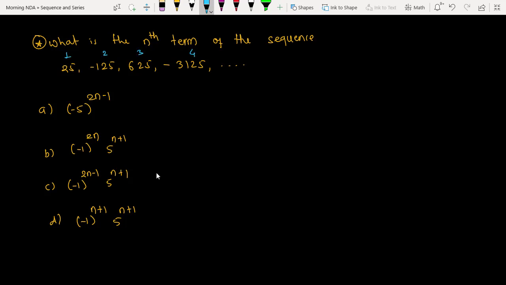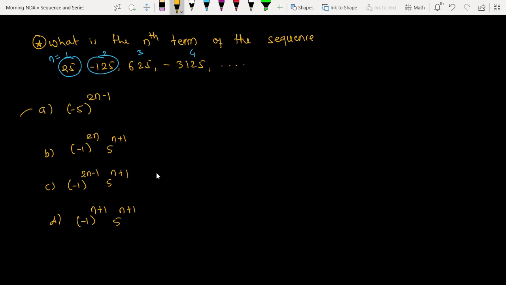Are you getting the point? I don't know whether it is AP, GP or HP, okay, but what I know is the basics. See how I am solving this question. This is first, second, third and fourth. Means the n value for the first term is 1. For the second, n is equal to 2. Yes or no? If n is equal to 1, I should get the value 25.